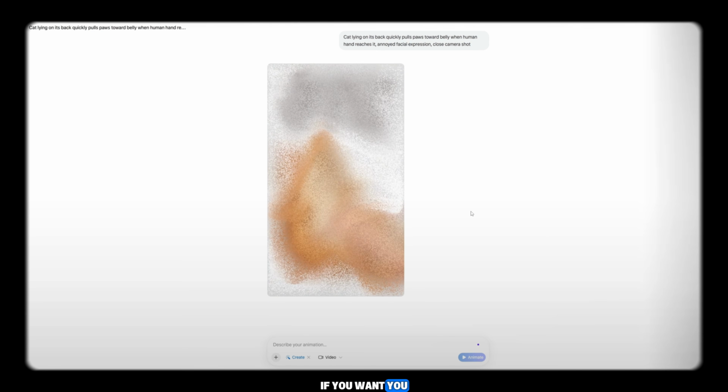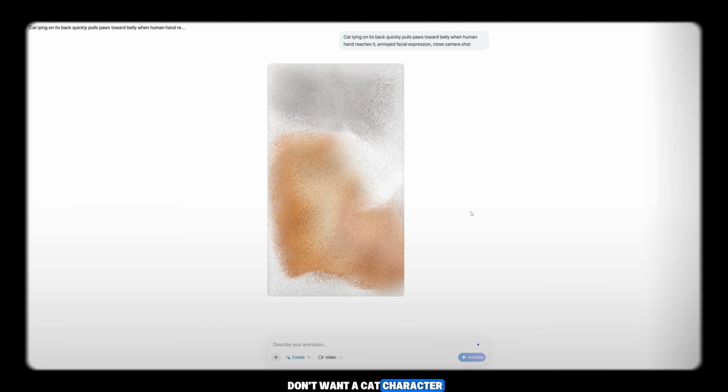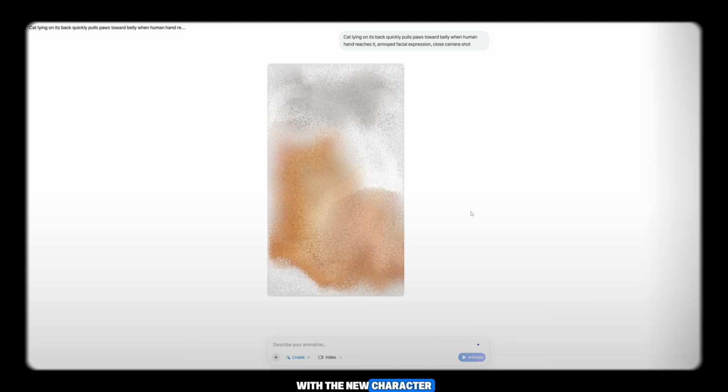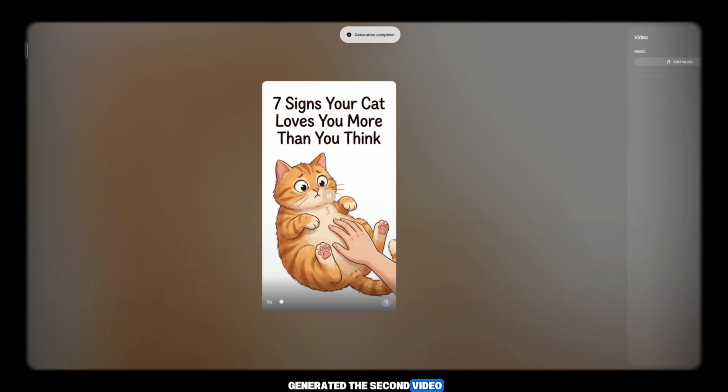If you want, you can also modify the prompts. For example, if you don't want a cat character, you can ask ChatGPT to change the character to a dog or any other animal. ChatGPT will automatically rewrite all prompts with the new character. As you can see, Meta AI has now generated the second video as well.